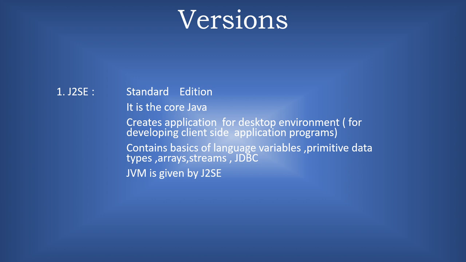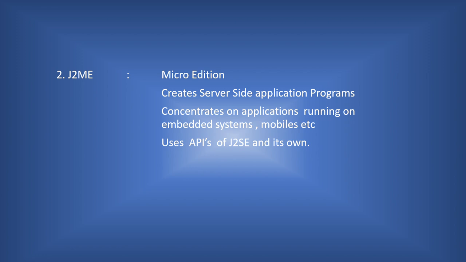When we learn about the architecture, we will learn about the JVM. This JVM is given by J2SE. Then the second one is J2ME, the micro edition, and it creates application programs that concentrate mainly on applications running on embedded systems, mobiles, etc. It uses the applications of J2SE plus its own.